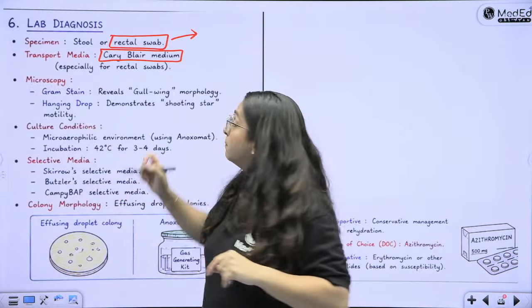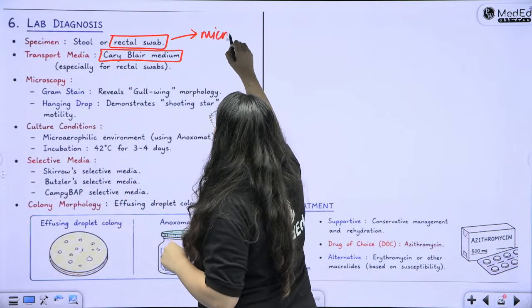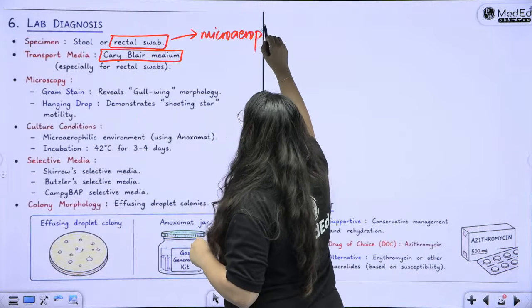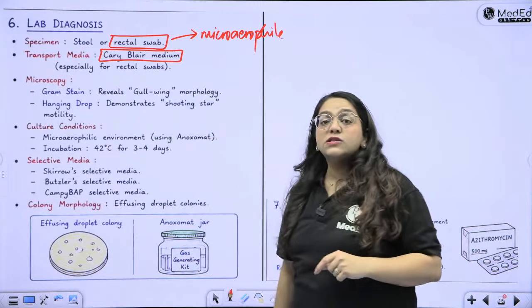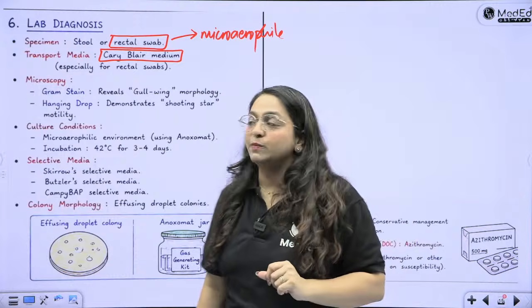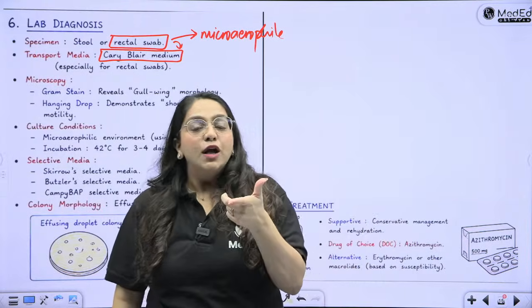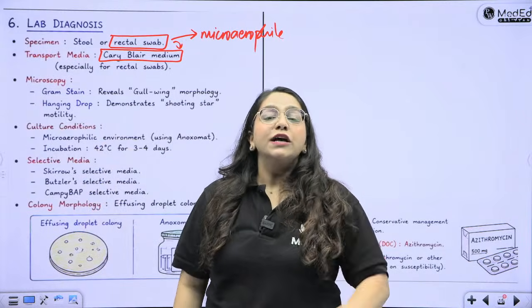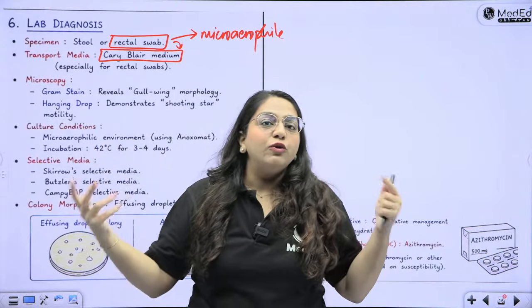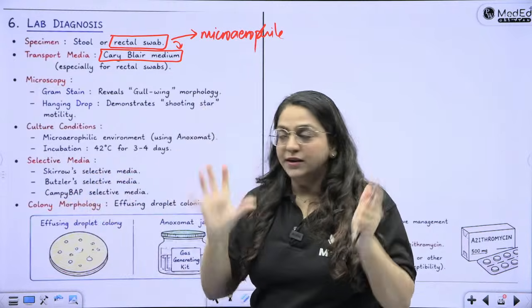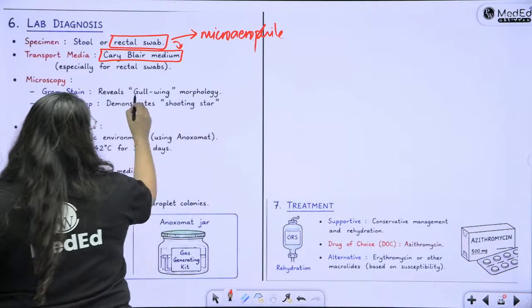Because this guy is a microaerophile. Okay. That is why the rectal swab is a good specimen for this, because you can embed it into the Carry-Blair. You remember Carry-Blair is semi-solid. So you embed the swab inside it so it can get the anaerobic or microaerophilic kind of conditions. Okay. Microscopy, you will see the gull wing morphology.